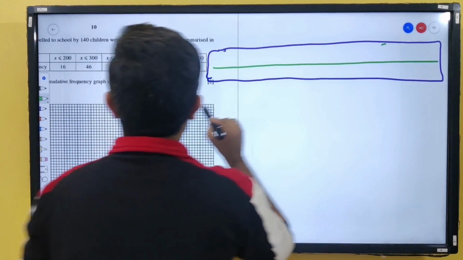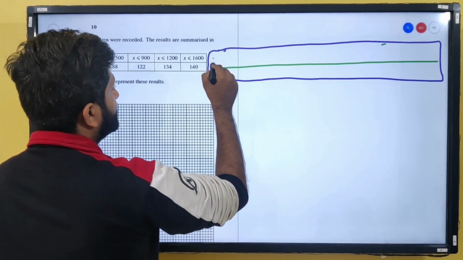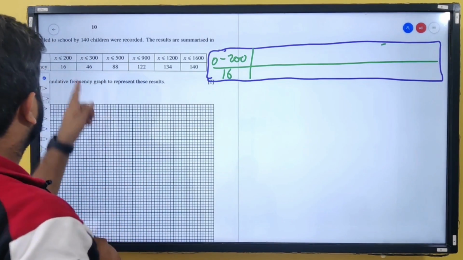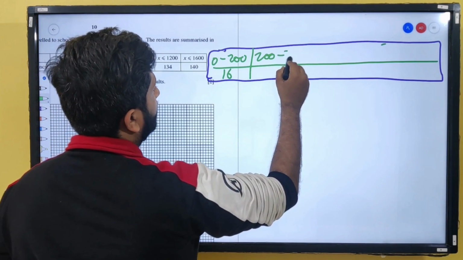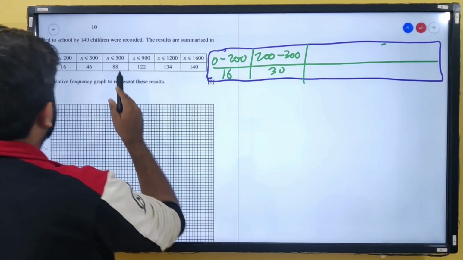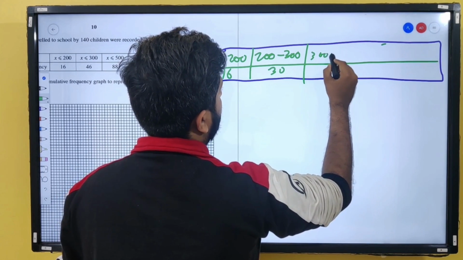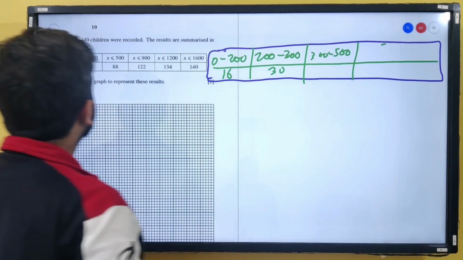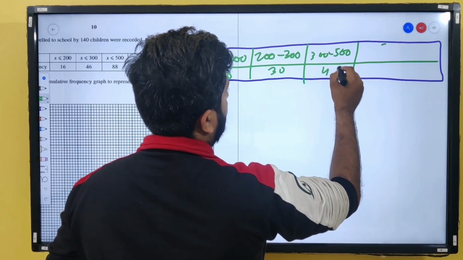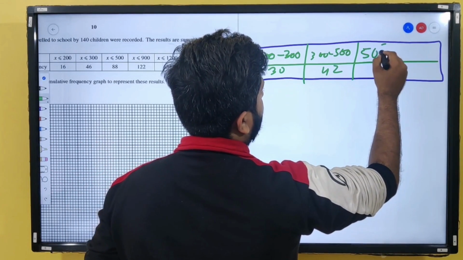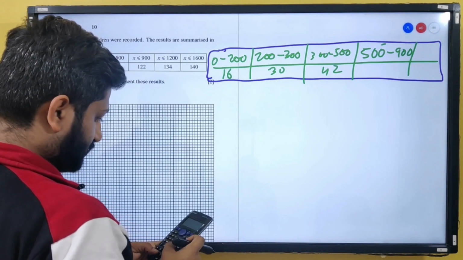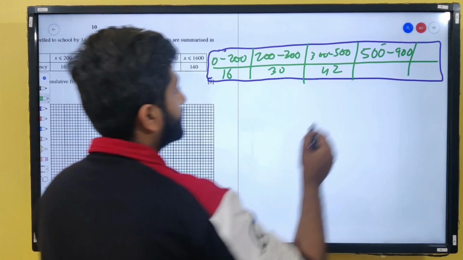This is less than 200, it means 0 to 200. So from 0 to 200 your frequency is 60. From 200 to 300, your frequency is going to be 46 minus 16, I think 30. From 300 to 500, your frequency is going to be 88 minus 46, I think it is 42. From 500 to 900, the frequency is going to be 122 minus 88, which is 34.